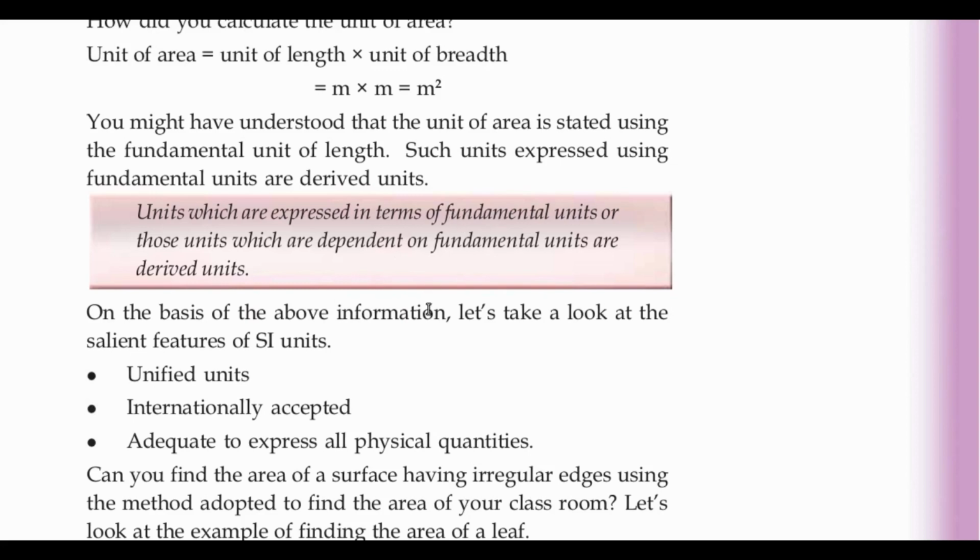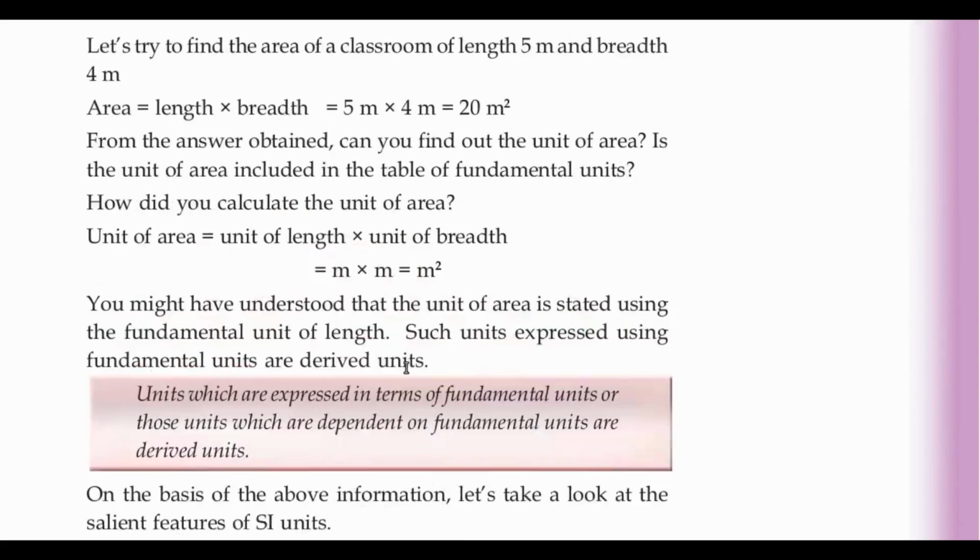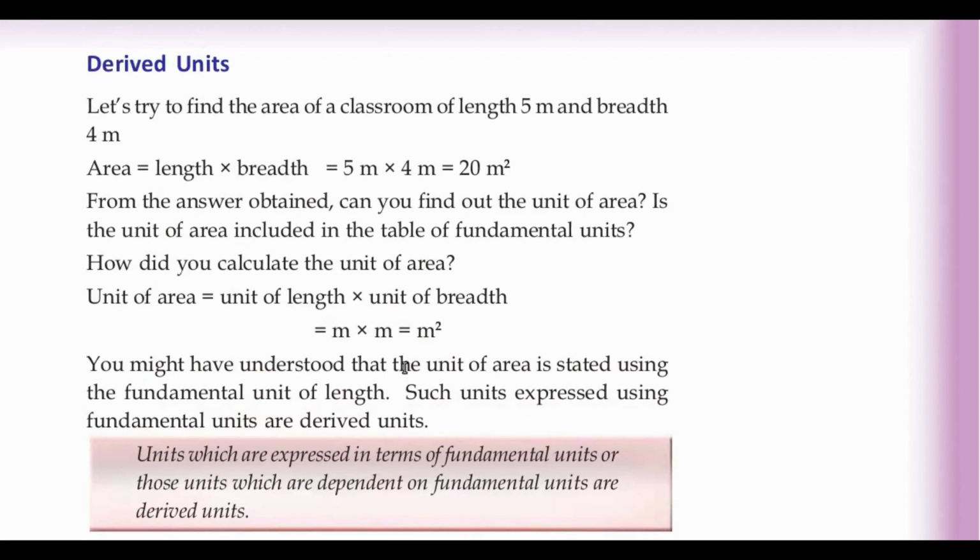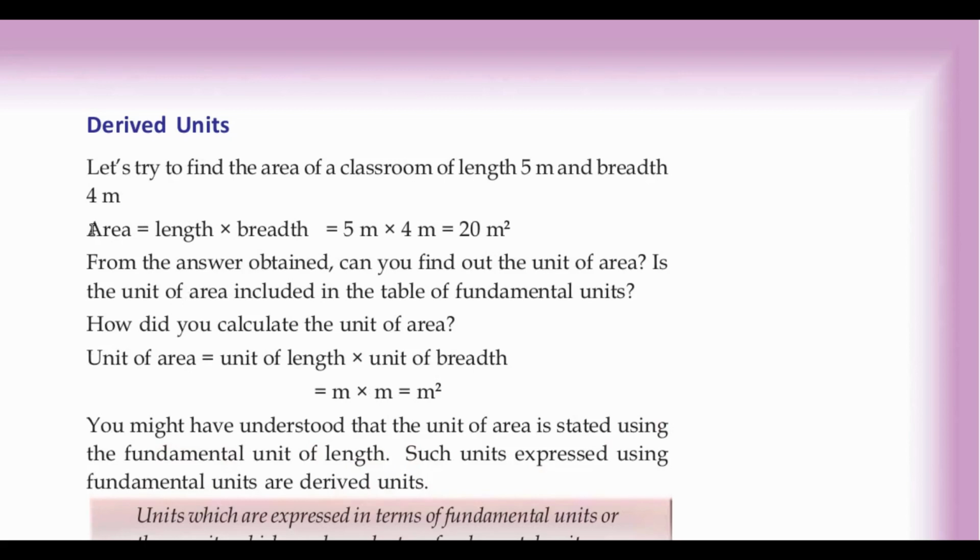Thus, we have studied fundamental quantities, fundamental units, derived quantities and derived units, and compared the fundamental and derived units. You have to study the 7 fundamental quantities and their SI units. Now you should study the derived units and examples for derived units. For derived units, the first example is area and its unit is meter square.